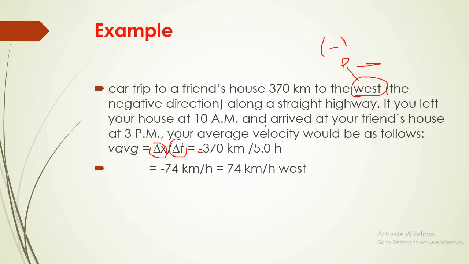So negative 370 divided by 5 hours equals negative 74 kilometers per hour, or 74 kilometers per hour west, as west means negative. You can write the answer either way.